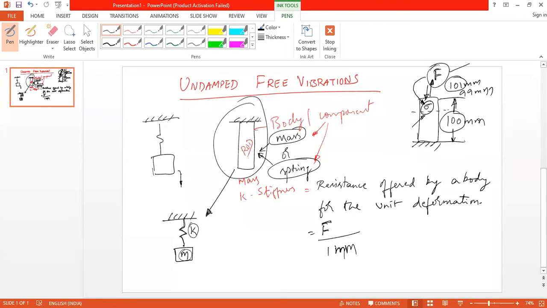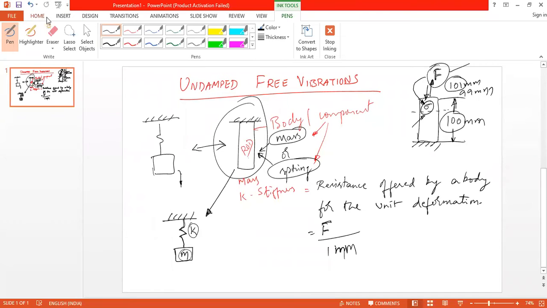And here this spring doesn't have any mass or any weight. Is it clear? Yes, sir. These two are the same. A simple rod will have both stiffness and mass in it.